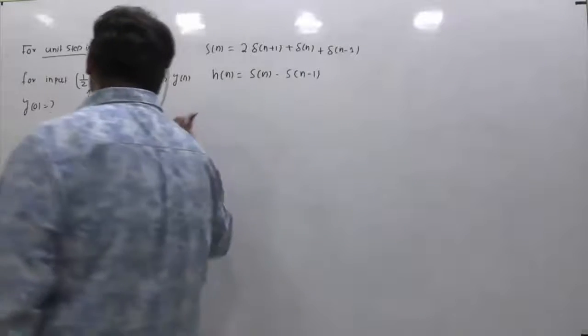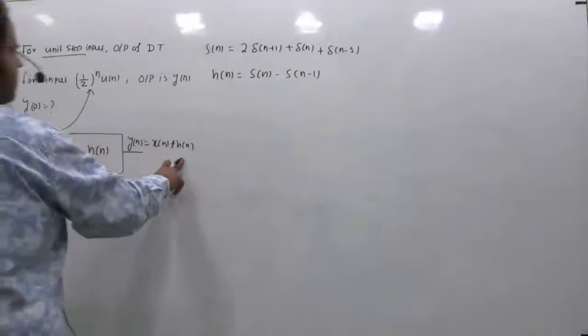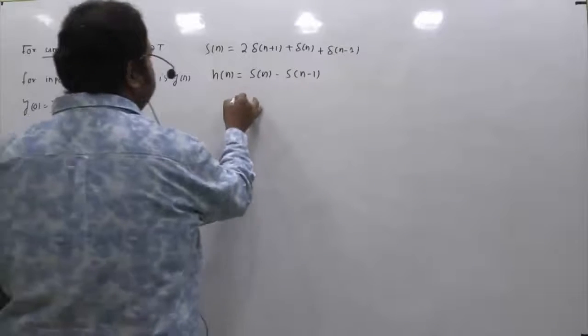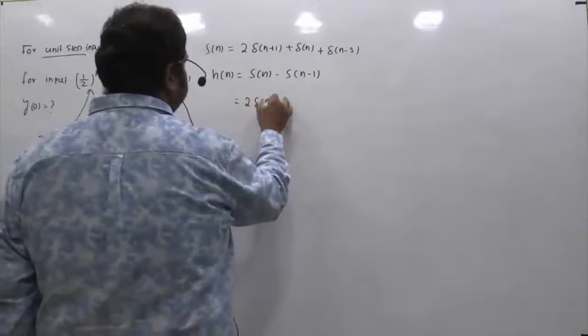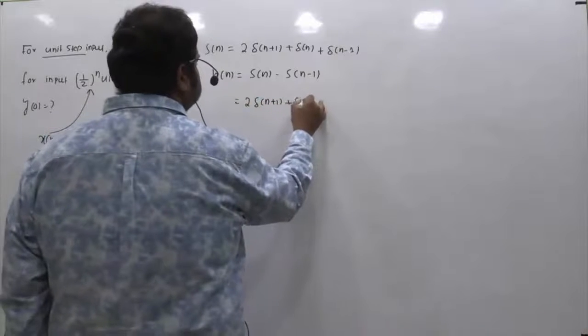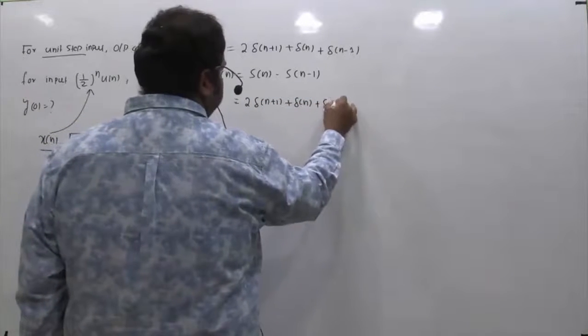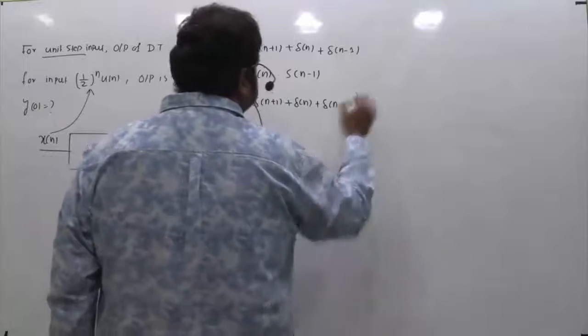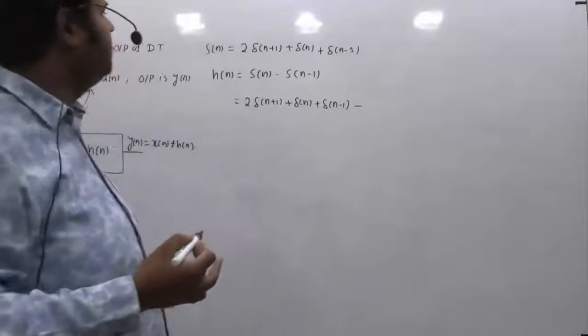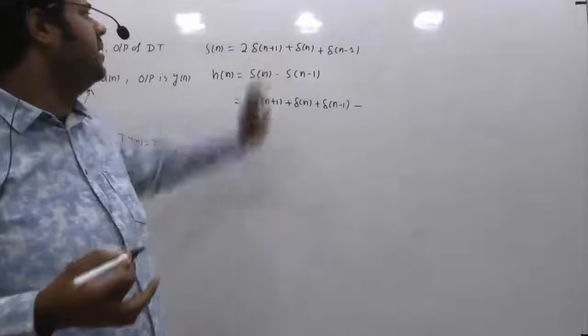So first let us find h[n], because to evaluate the answer I need h[n]. s[n] is 2δ[n+1] + δ[n] + δ[n-1], then minus s[n-1]. Wherever n is there, you replace n by n-1.